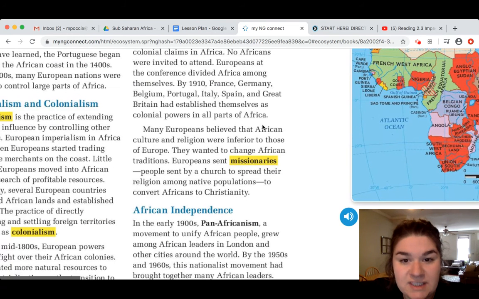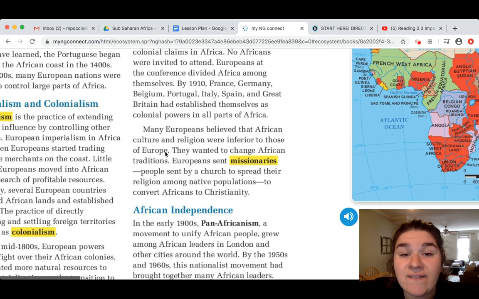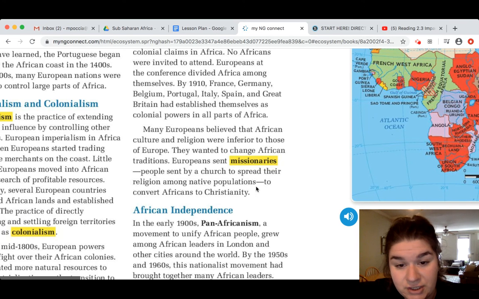Many Europeans believed that African culture and religion were inferior to those of Europe, so they thought it wasn't as important or greatly valued as their own culture, traditions, and religions. They wanted to change African traditions. Europeans sent missionaries, people sent by a church to spread their religion among native populations, to convert Africans to Christianity.